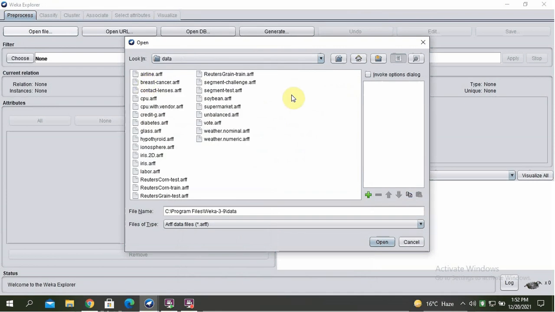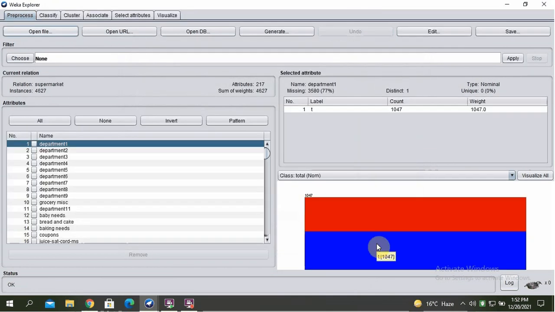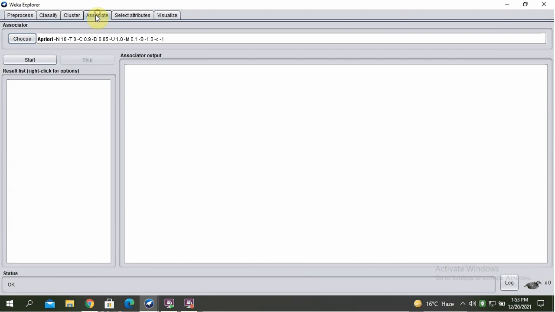Data. Open supermarket.arff file. The Apriori algorithm is one such algorithm in ML that finds out the probable associations and creates association rules. Associate, Apriori.